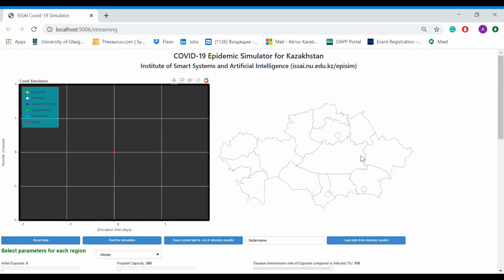Now I'll show you how to load the data from the results directory and continue the simulations. So this is the interface of our simulator, and here we have the input folder name. In this section we type the name of the folder where we have saved our simulation results. In our case we'll load the 14th April package. This can be given any name for any of your simulations. So we press load data from directory results.